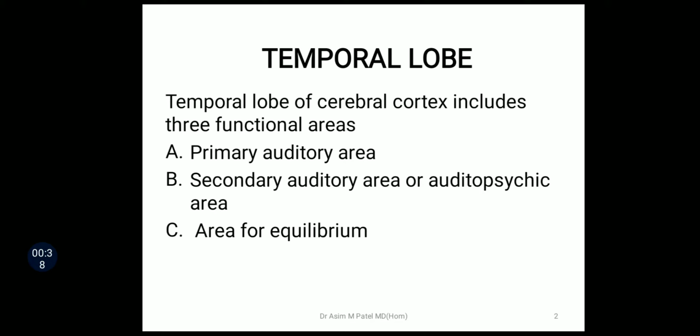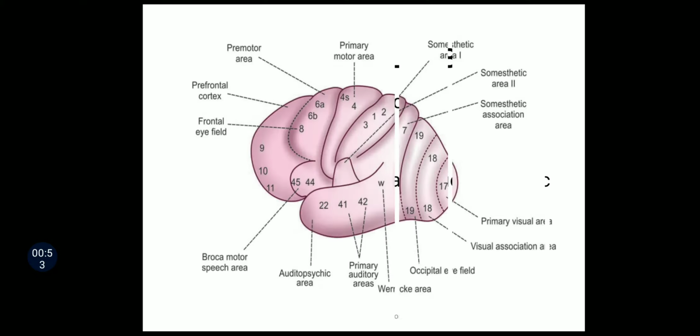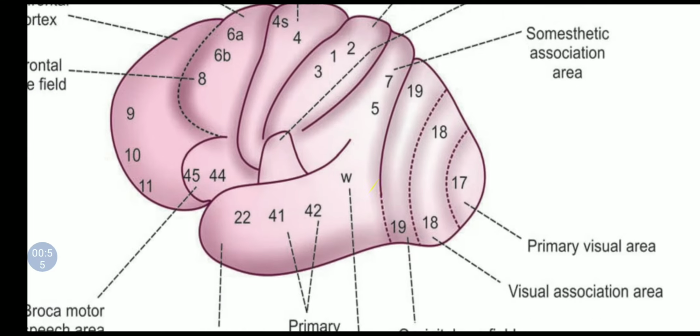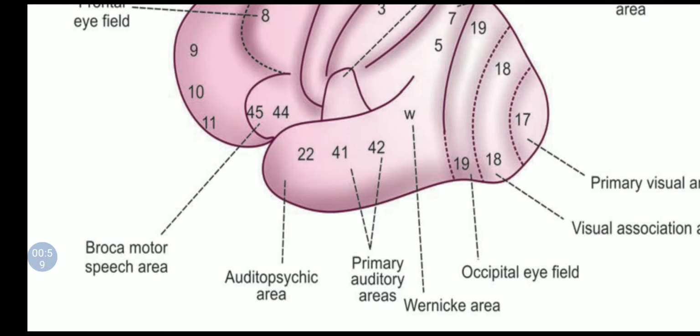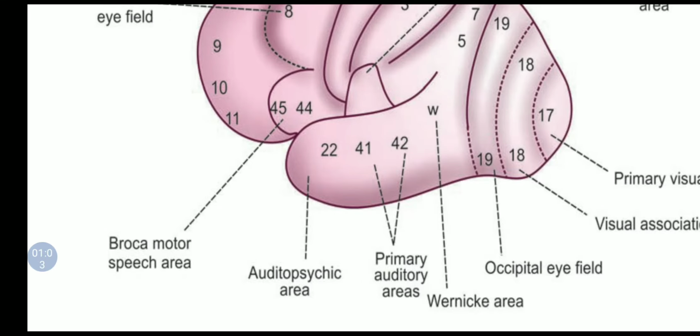The temporal lobe of the cerebral cortex includes three functional areas: the primary auditory area, the secondary auditory area, which is also known as the auditopsychic area, and the area of equilibrium. Here in this diagram you can see the primary auditory area, that is area number 41, 42, and the auditopsychic area, that is area number 22.